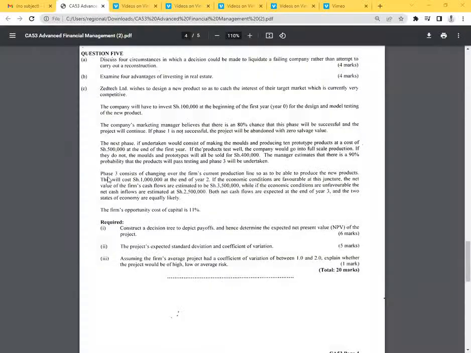They've called it opportunity cost to confuse the easily confusable students. But my students are never easily confusable. They're not those people that you can just throw off the road that easily. They'll stand and tell you no. They know that opportunity cost is the same as your cost of capital. It's 11%. It's given here. Actually, this examiner was a good one. He even called it opportunity cost of capital. You should have just called it opportunity cost percentage or something different to throw some of the students offside.